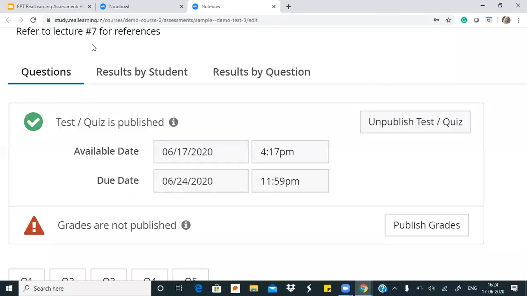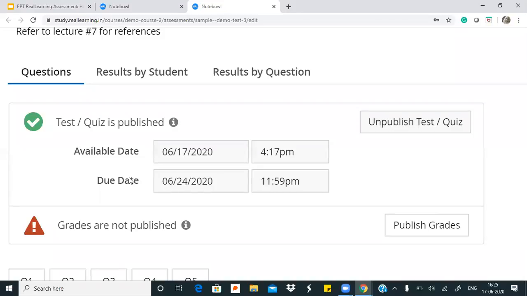What this does for teachers is that teachers of course decide a due date, but एक available date भी teachers decide कर सकते हैं, and where this can really come in handy is suppose एक teacher 4 या 5 classes ले रहे हैं और coming week में उनके बहुत सारे assignments हैं जो वो publish करना चाहते हैं and they're creating drafts of it. It's a lot of hassle for the teacher to come back and click publish on each of these.